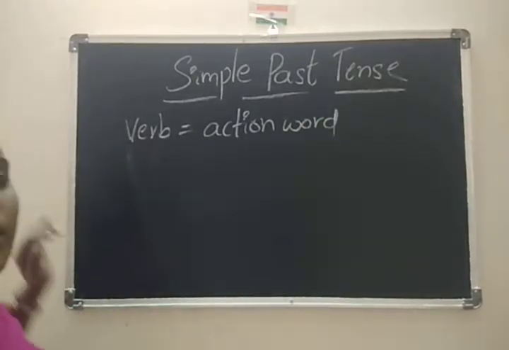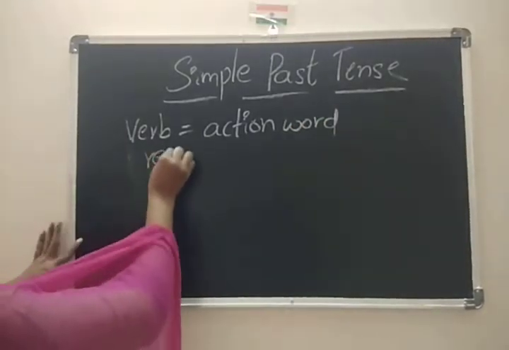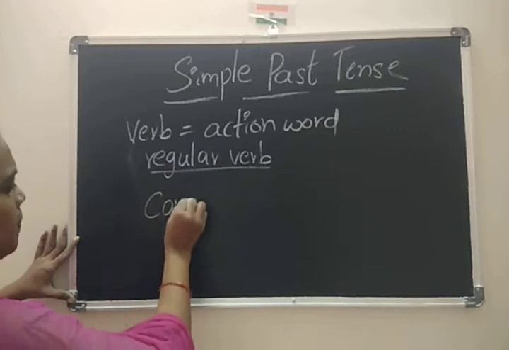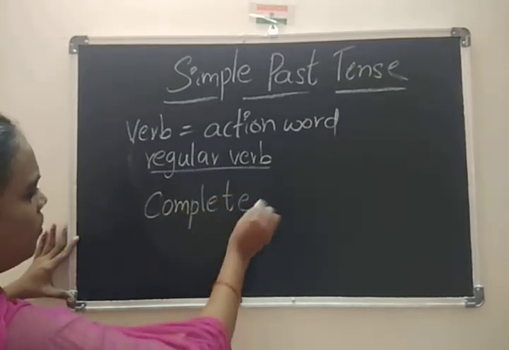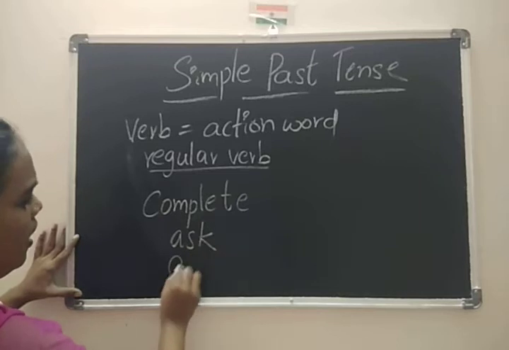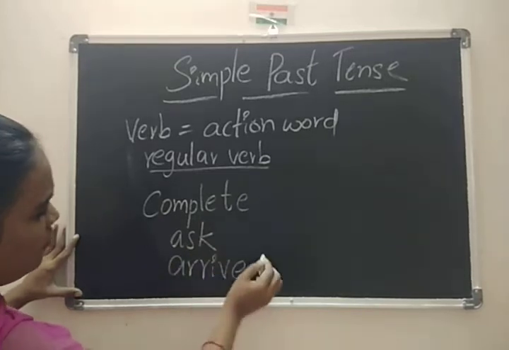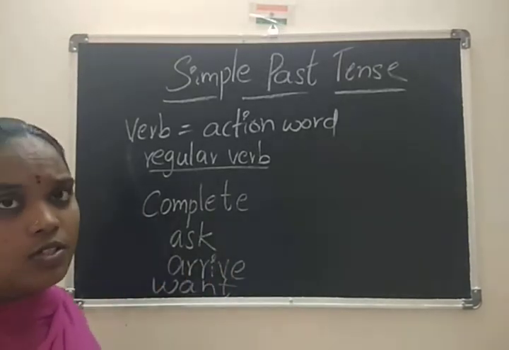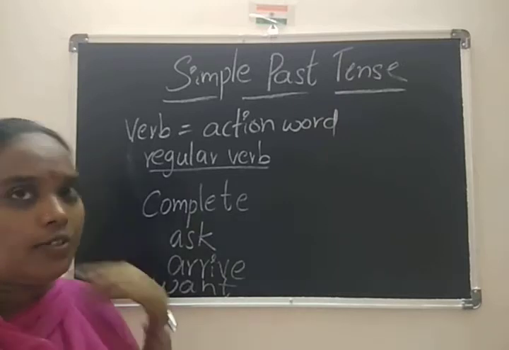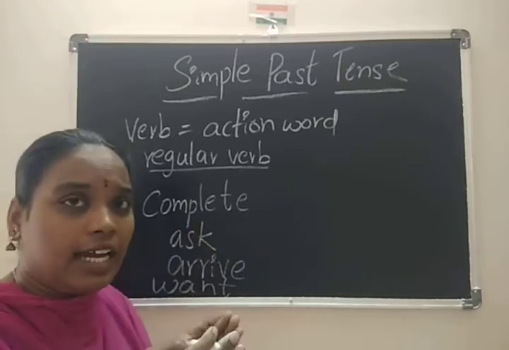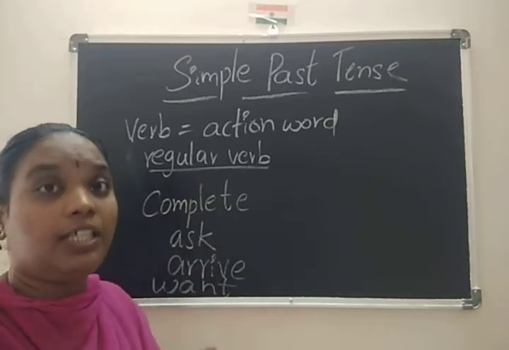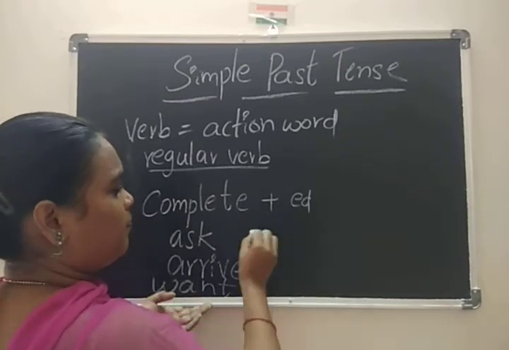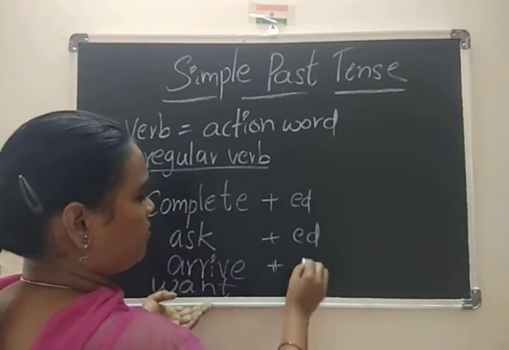So here you can take regular verbs, for example complete, ask, arrive, want. These are the regular verbs. What is meant by regular and irregular? We'll see later. Regular means we add ed after the verb in past tense.